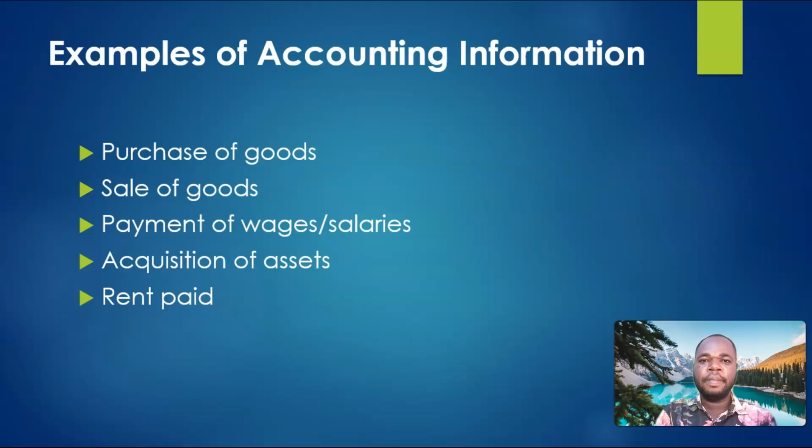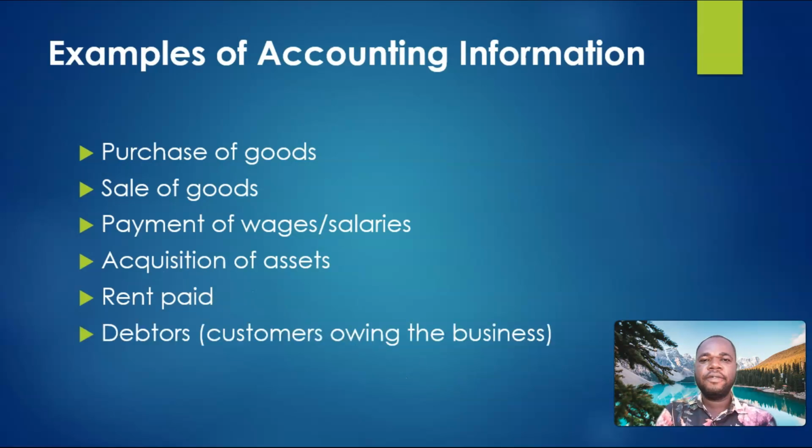Most of the time, the premises used by businesses is rented, and we are required to pay rent sometimes at the end of the month or at the end of the year. This payment can be measured in terms of money, and therefore must be classified as an accounting information.